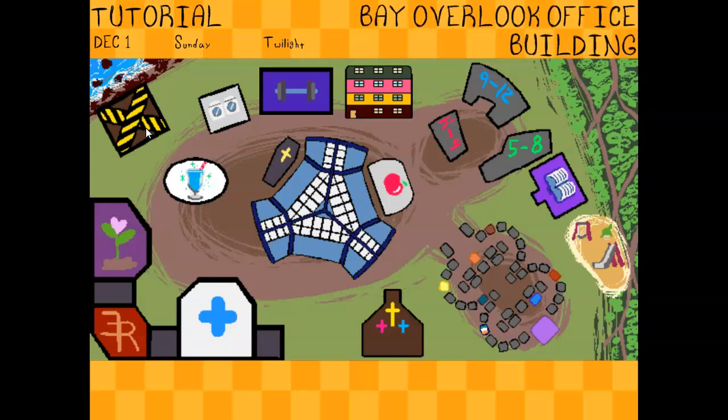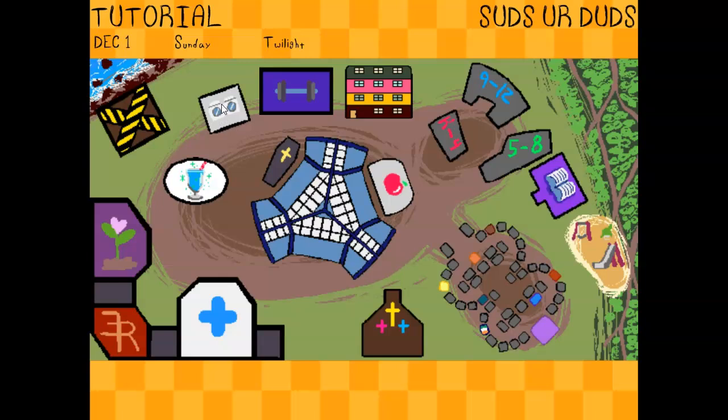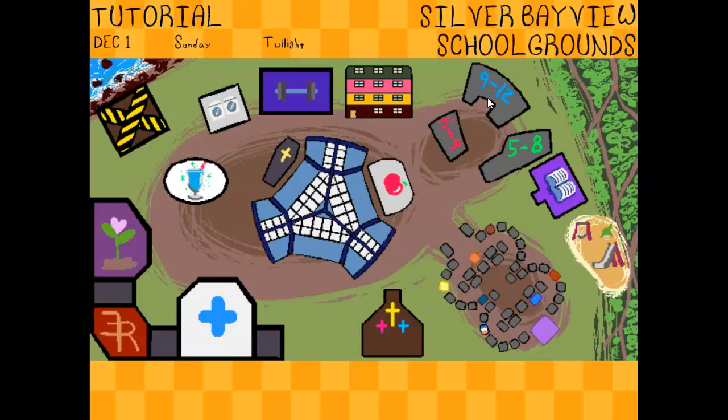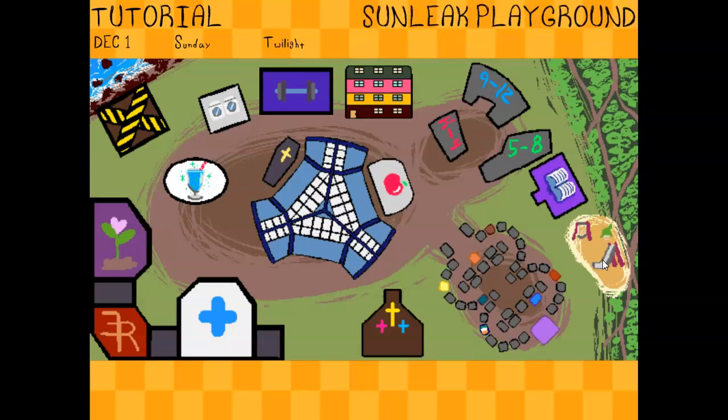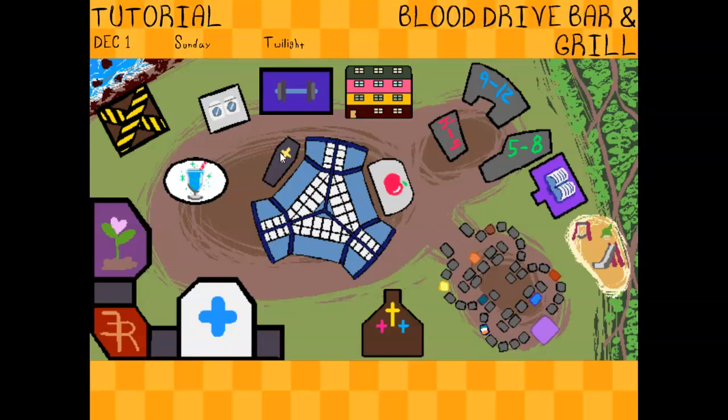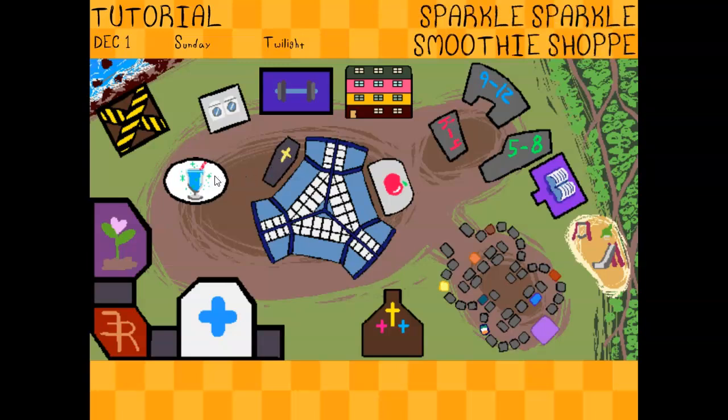So we have the Bay Overlook Office Building. Don't think too much about the acronym. It's an abandoned, condemned office building. That's kind of the hangout for delinquents. Suds Your Duds, the Laundromat, Fitness Center, which I still need a funny name for, the apartments, the school grounds, library, playground, suburbia, Kirkland Market, the Blood Drive Bar and Grill, which is a vampire-themed bar and grill, Sparkle Sparkle